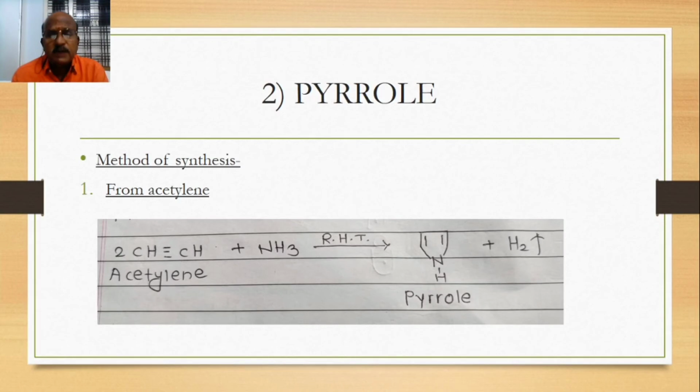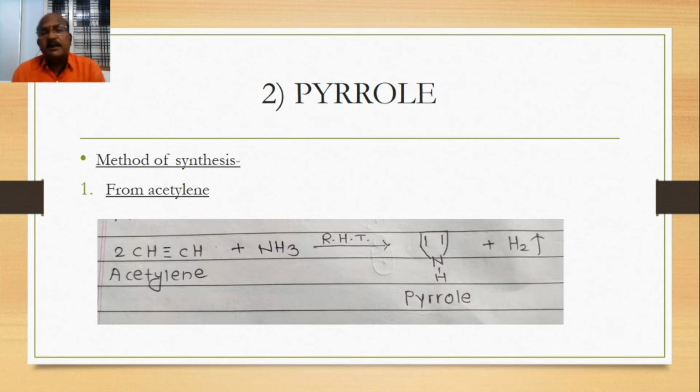These are the 5-member heterocyclic compounds containing nitrogen as the heteroatom. There will be synthesis. The first one is from acetylene. Do you know the structure of acetylene? CH triple bond CH. These are the characteristics of acetylene. They contain the triple bond.